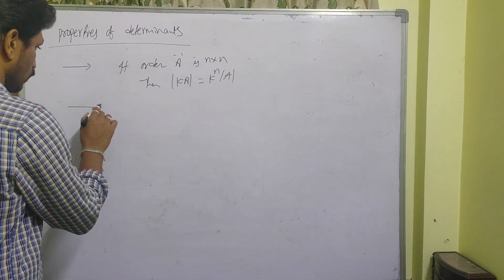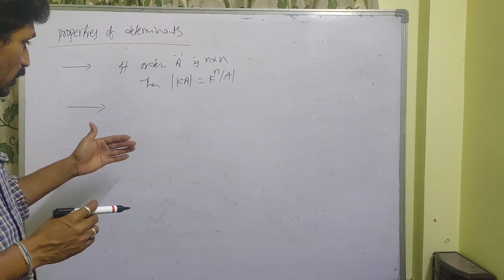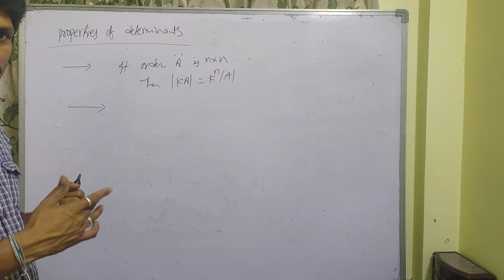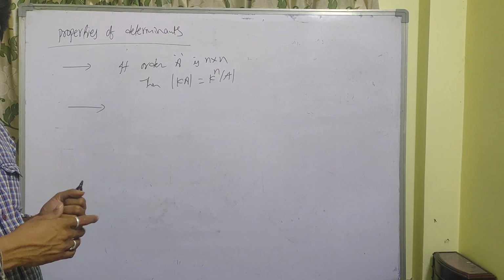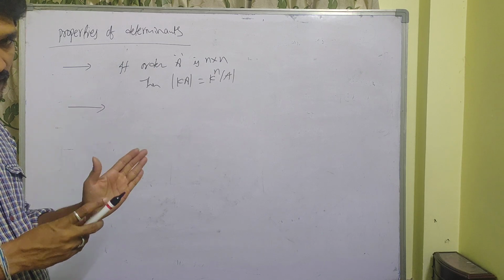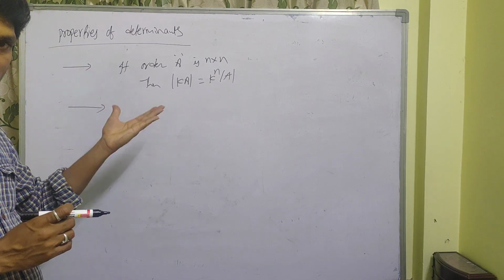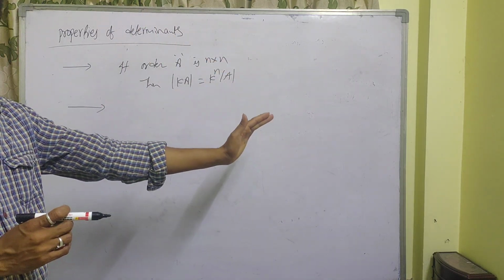Next one is, if every entry of any row or any column is multiplied by k, then the determinant of that matrix is equal to k times the determinant of the given matrix.